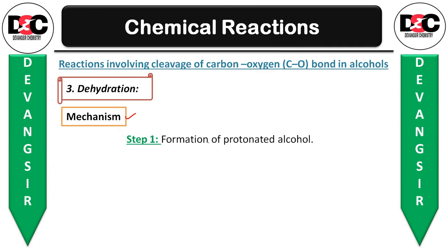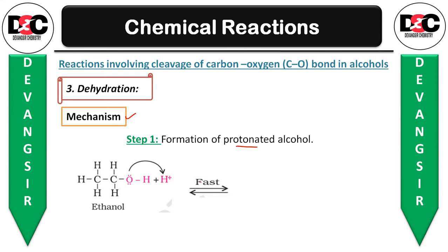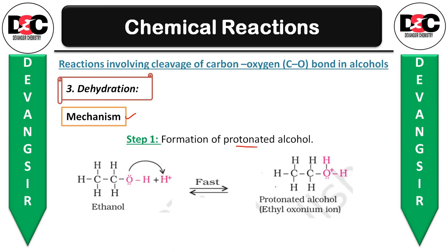In step number 1, the formation of protonated alcohol will be taking place. Okay, so let's see how it is taking place. Ethanol plus H plus, a very fast reaction, will give the protonated alcohol, or ethyl oxonium ion also you can say. So try to remember, in step number 1, there is a formation of protonated alcohol.